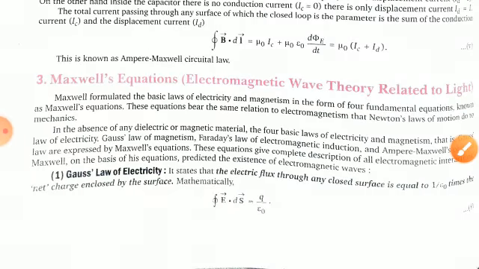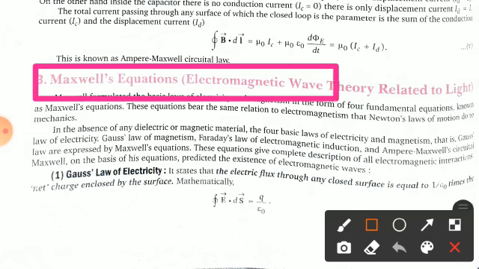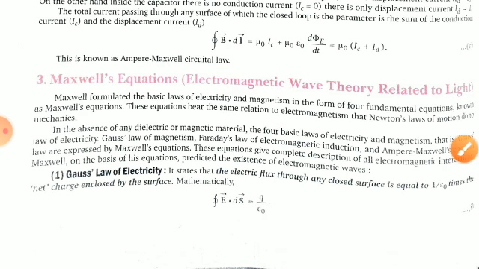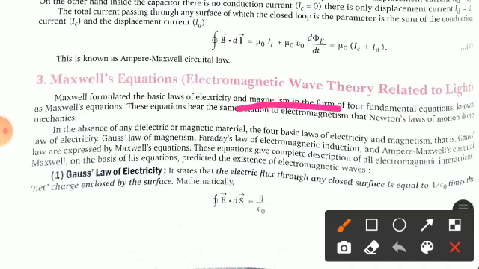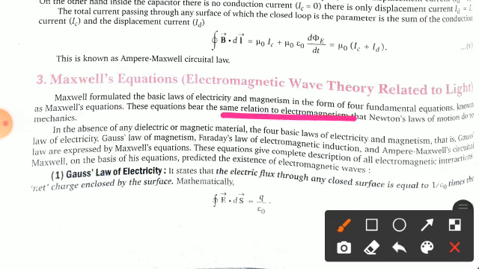Now we come to the Maxwell equations. This is the most important topic of this chapter: Maxwell equations, the electromagnetic wave theory related to light. So Maxwell formulated 3 basic laws of electricity and magnetism in the form of 4 fundamental equations which are known as the Maxwell equations. These are the most important equations. These equations bear the same relation to electromagnetism that Newton's laws of motion do to mechanics.